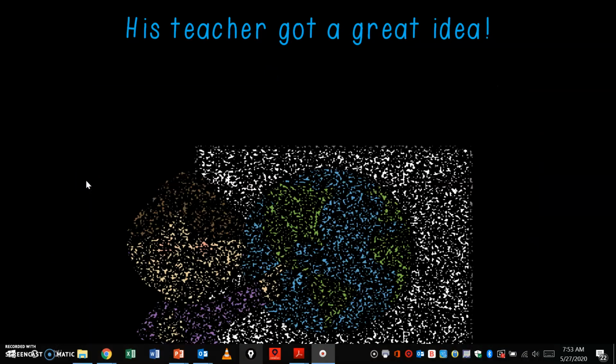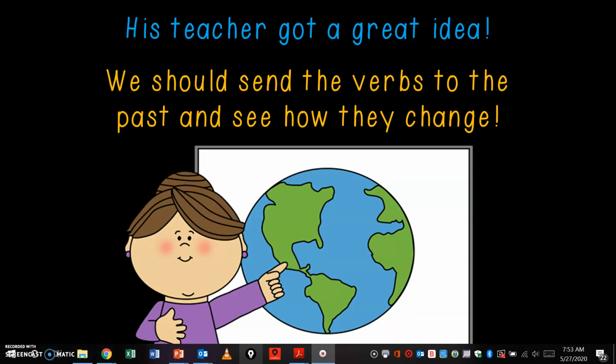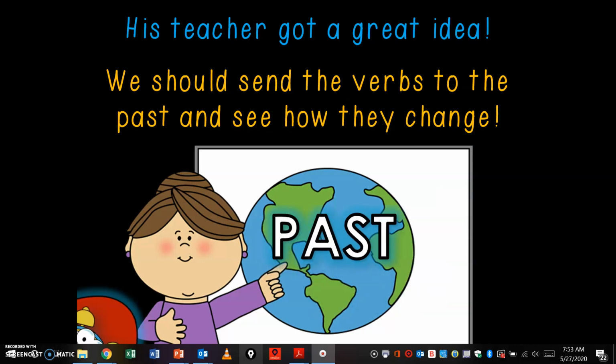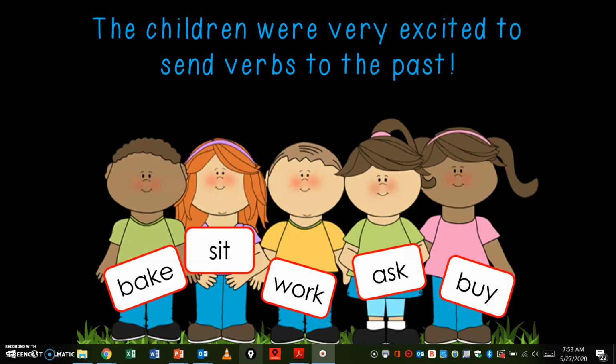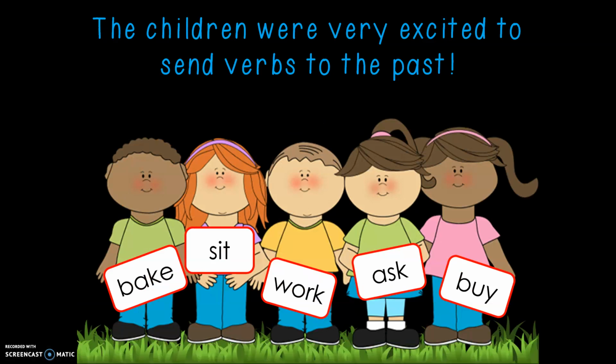His teacher got a great idea. We should send the verbs to the past and see how they change. The children were very excited to send verbs to the past. Bake, sit, work, ask, buy. Those are all verbs. Watch how the words change. Present and past.